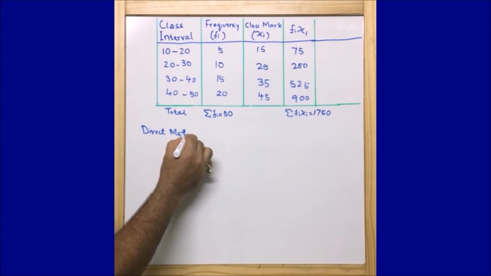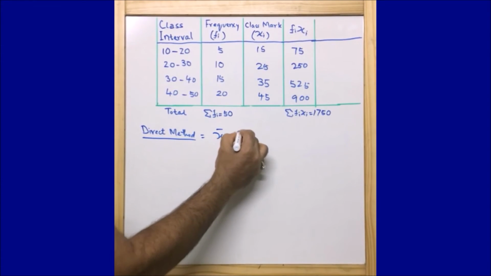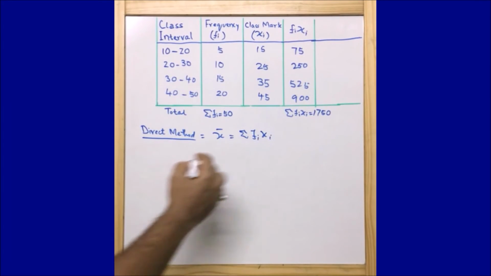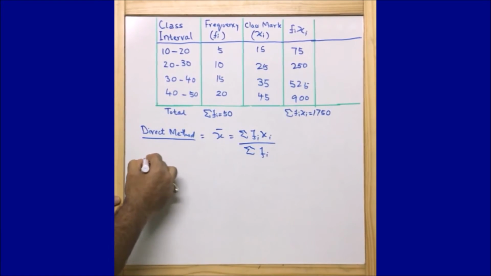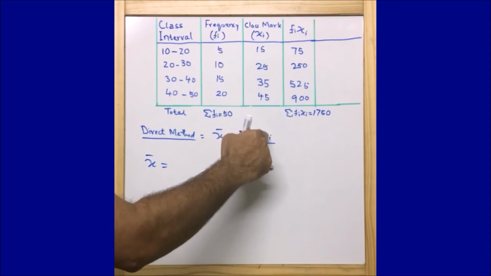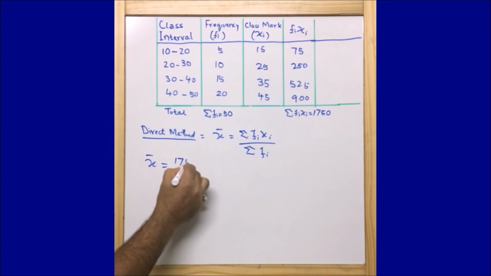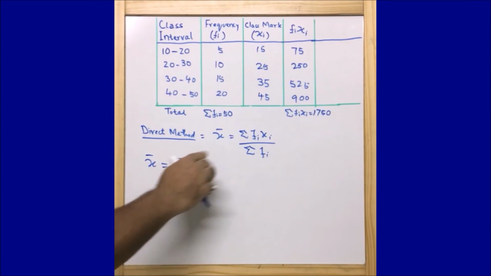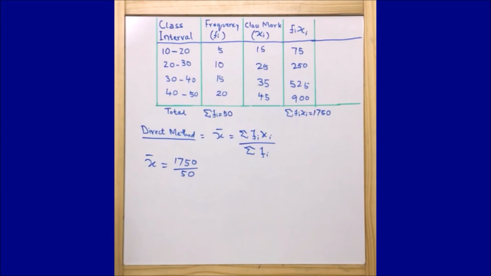So this is the very straightforward method. Direct method is a very straightforward method, and we can write mean x bar is equal to summation of fi xi upon summation of fi. Summation of fi xi is nothing but 1750, divided by 50. So summation of fi xi is 1750 and summation of fi is 50.